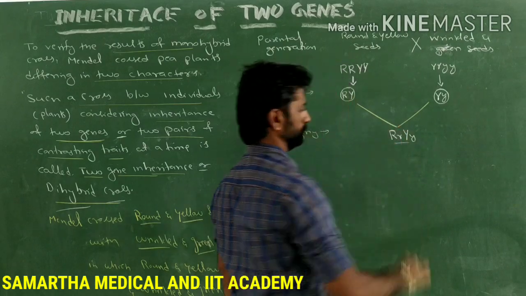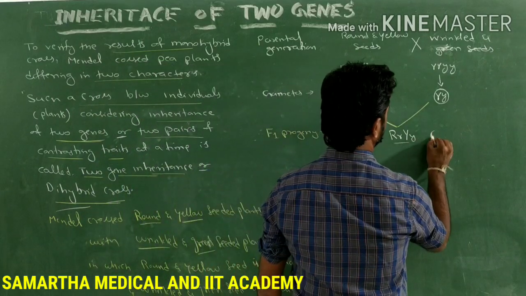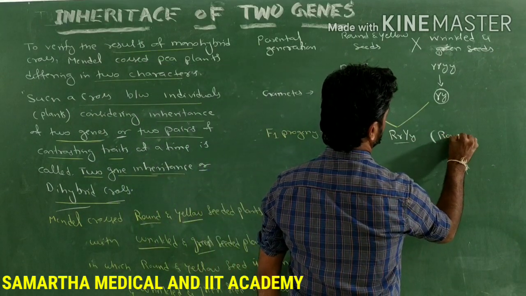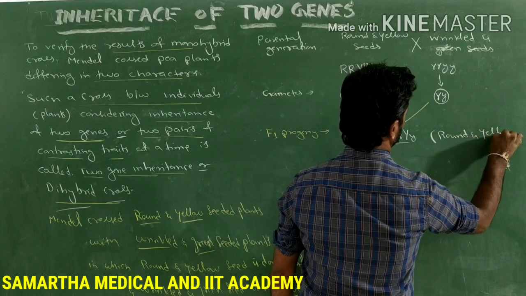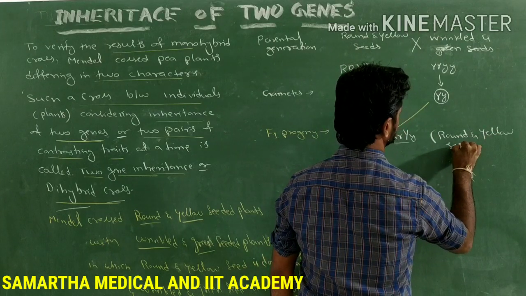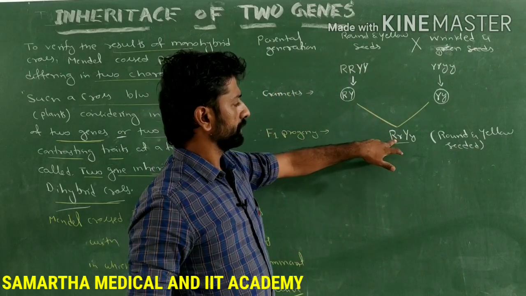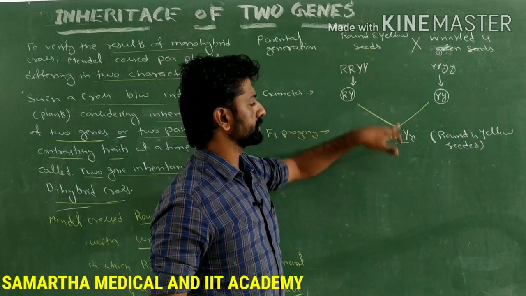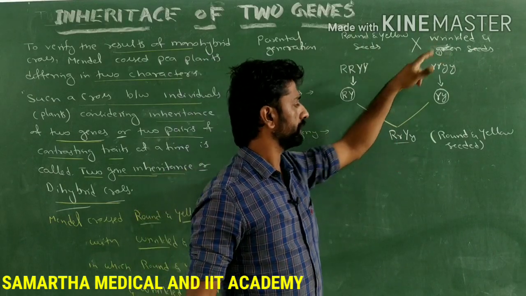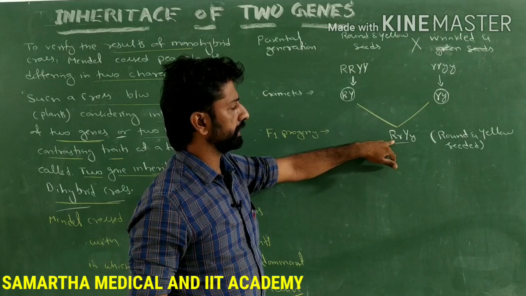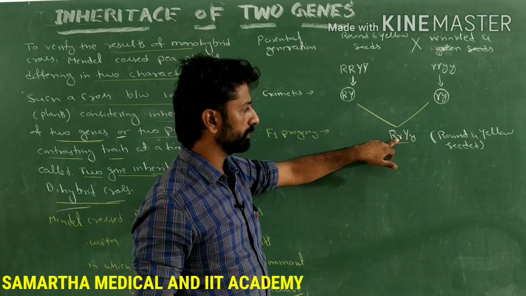So what will be the phenotype of these plants? All these plants will be round and yellow seeded. Why? Because here the roundness of the seed is a dominant character over the wrinkled. In the presence of a single allele for that roundness, the plant seeds will be round in shape, and yellow